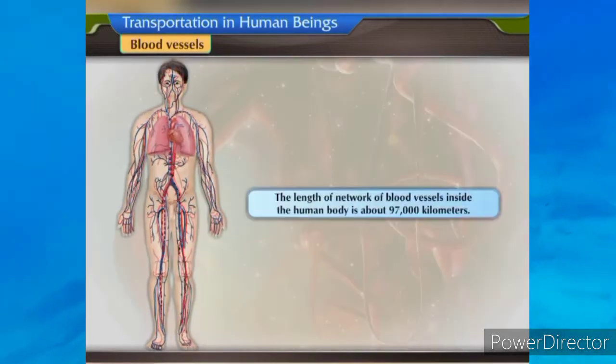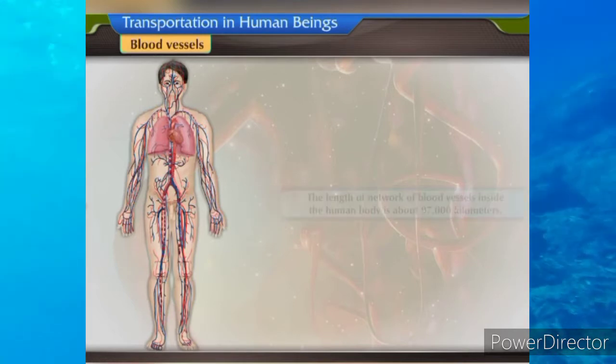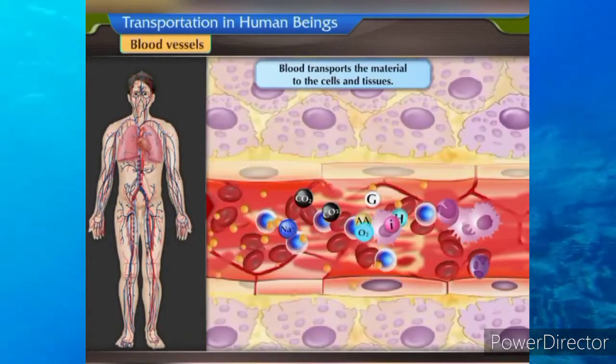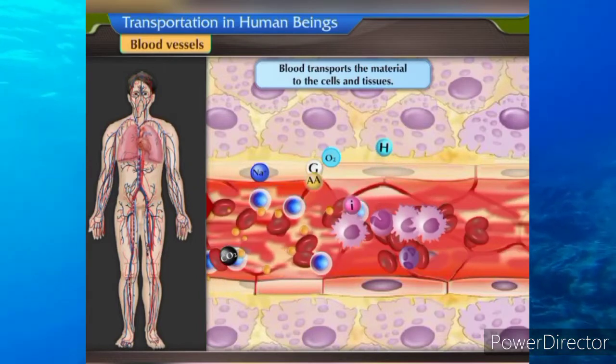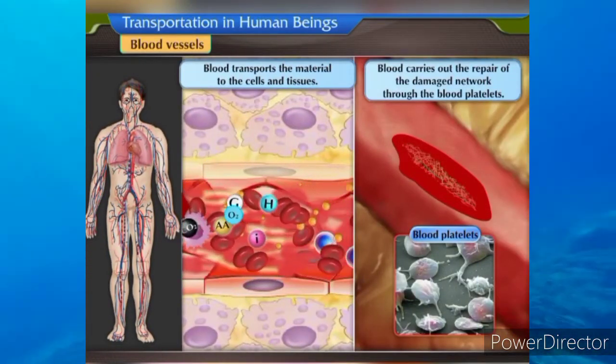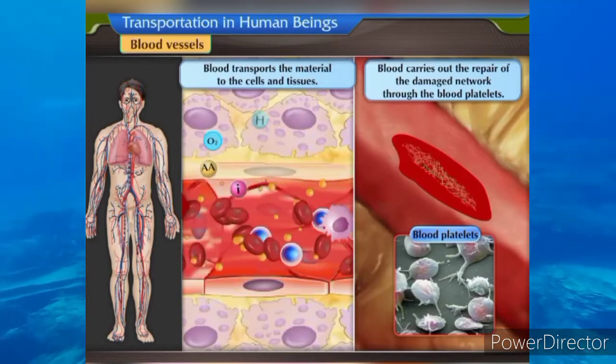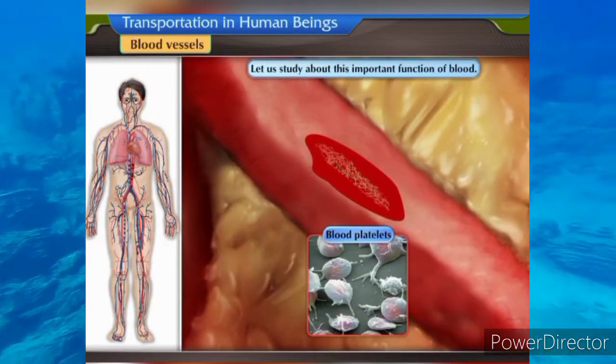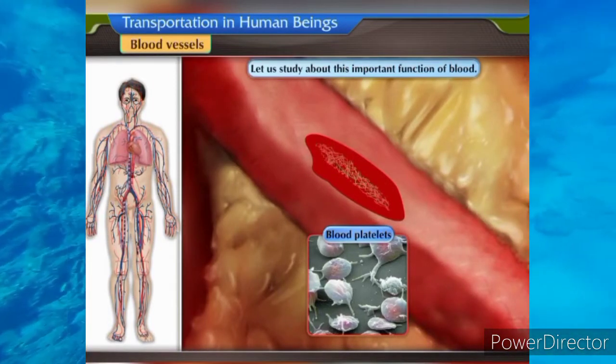If we consider the total network of blood vessels inside the human body, the length is about 97,000 kilometers. Blood not only transports the material to the cells and tissues, but it also carries out the repair of the damaged network through the blood platelets. Let us study about this important function of blood.